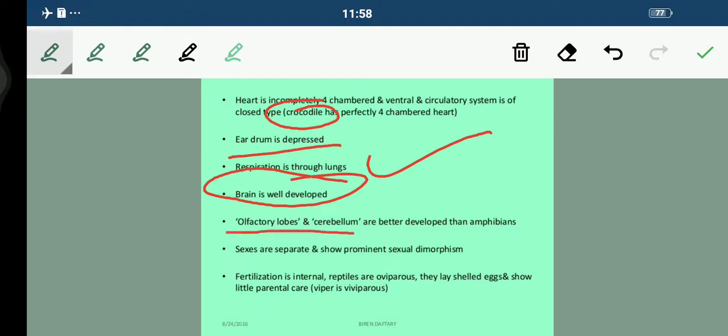And olfactory lobes and cerebellum are better developed than in amphibians. So these are the 2 organs that are very well developed compared to amphibians. Fine. Sexes are separate, students, and they show prominent sexual dimorphism, so we can easily identify which one is male and which one is female. Fertilization is internal. Reptiles are oviparous and they lay shelled eggs and show very little parental care.